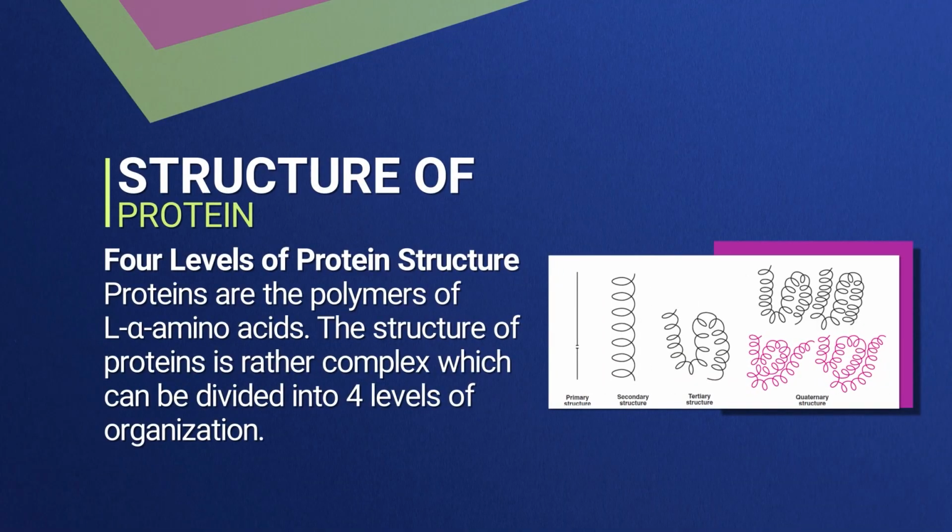Then the structure of a protein is the main basis for any functional property or characteristic shown by the protein; it all depends upon the structure of the protein. There are 4 levels of protein structure. Proteins are polymers of L-alpha amino acids, we know that. The structure of a protein is rather complex and can be divided into 4 levels of organization: primary structure, secondary structure, tertiary structure and quaternary structure. Let us see them one by one.